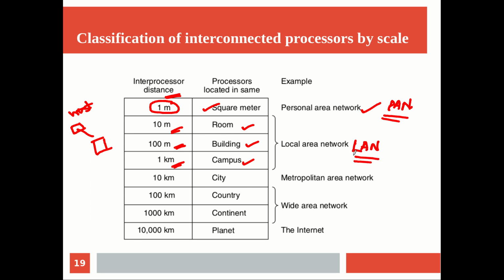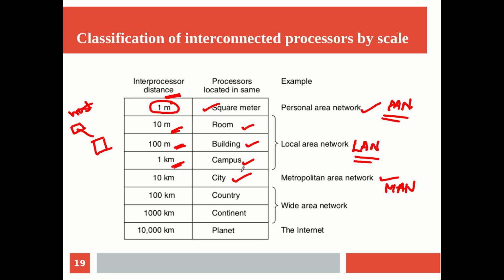Okay, so now the next classification of the computer network by scale is the metropolitan area network, or the MAN. If you are looking at MAN, they are extending beyond the so-called LAN. The LAN is something for a small building or campus. If it is going beyond that, in the sense, if it is covering a city, within a city there will be a number of buildings, campuses, everything.